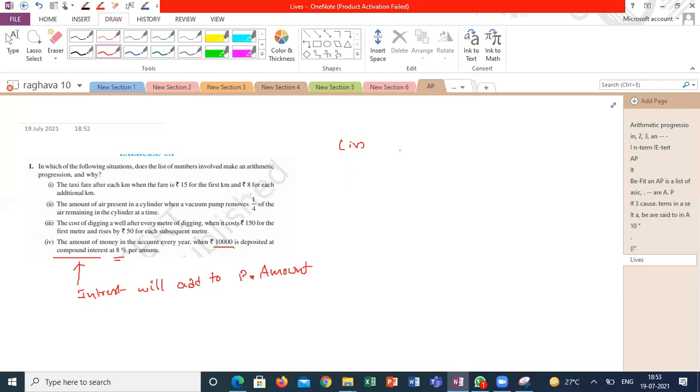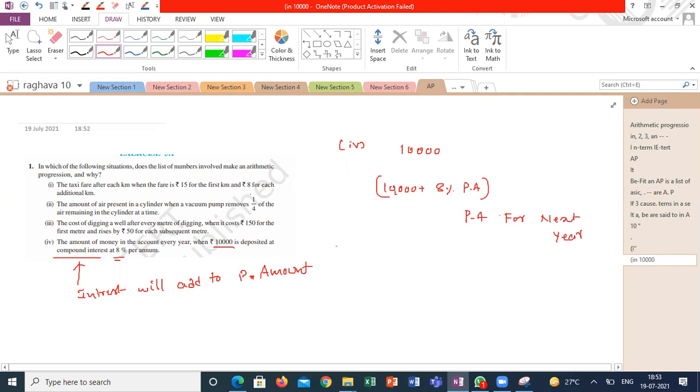So first year, if the principal amount is 10,000 rupees, 10,000 plus 8% of principal amount. This is your principal amount for next year. So your interest between each and every year is not fixed here.